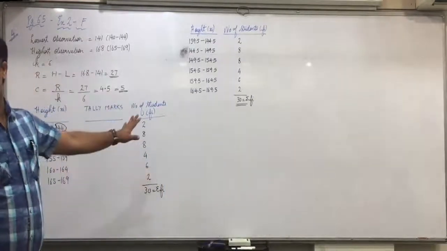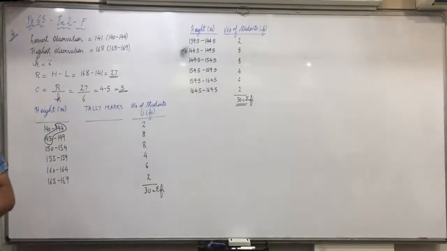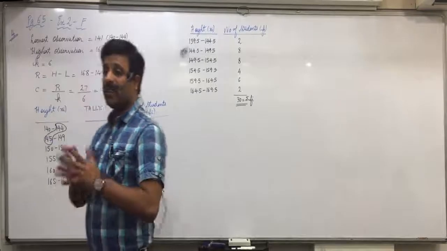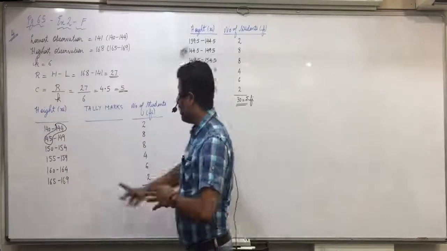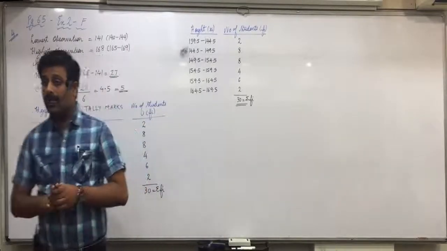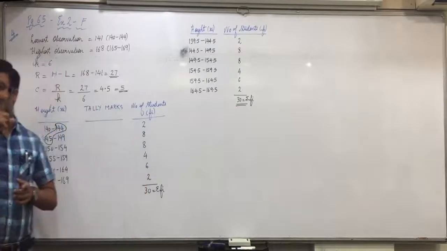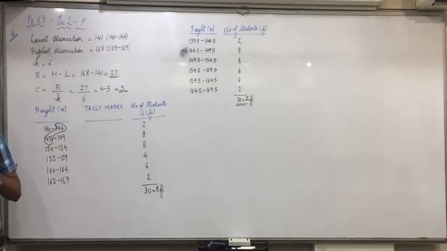Anyone who is not clear with this? So within 5 minutes make less than and more than on your own. Yes, Rudra? No, you cannot. I'll explain why you cannot do that. There are 3 things I discussed. One is you add 1 in the upper limit. Second is you add 1 in the lower limit. Third, you add 0.5 in the upper limit and subtract 0.5 from the lower limit.